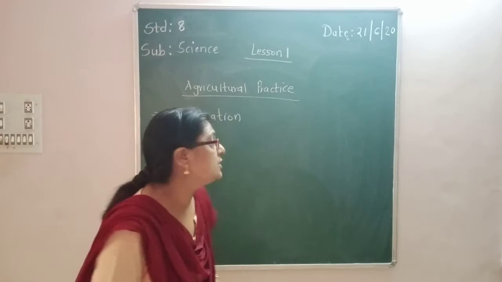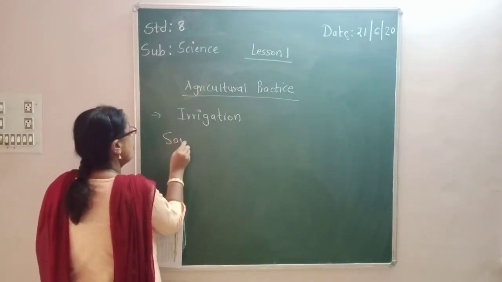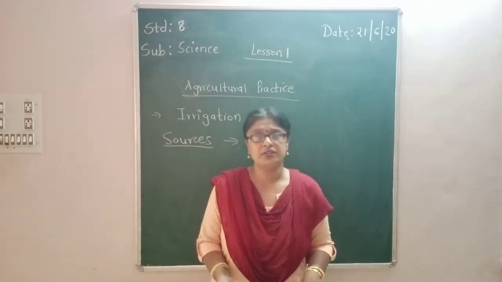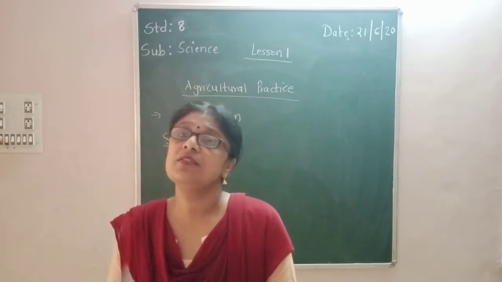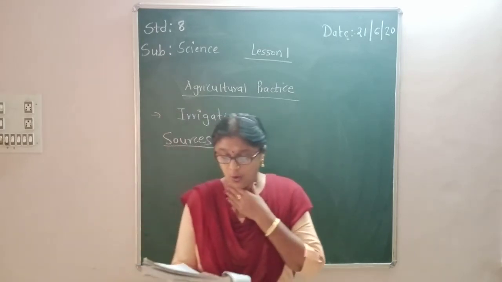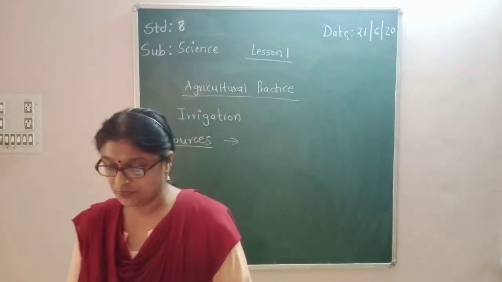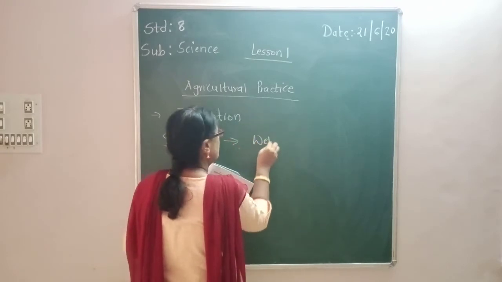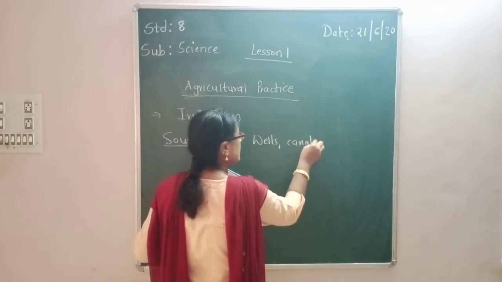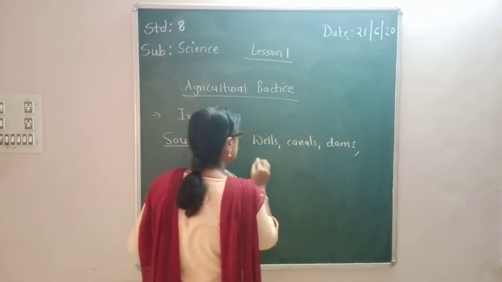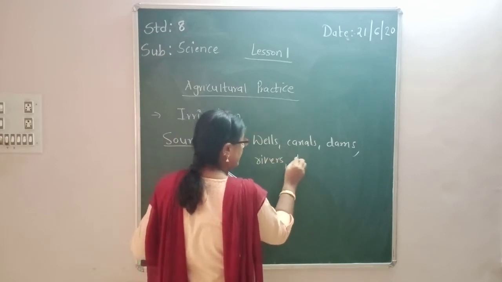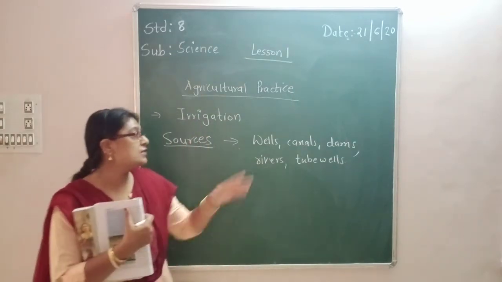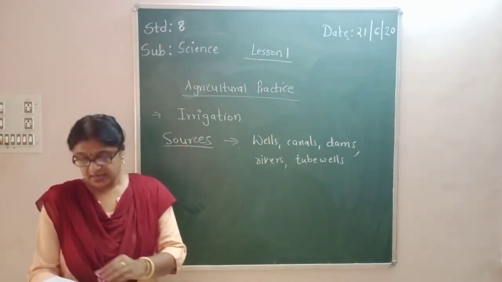Okay. Now sources of irrigation. Fine. Now what is the meaning of sources of irrigation? Sources of irrigation means how the field gets watered, or how the farmer irrigates the field. From where does the farmer obtain the water? The sources of water for irrigation are wells, canals, dams, rivers, tube wells. All these are sources of water. With the help of all these sources, the farmer can irrigate his land.